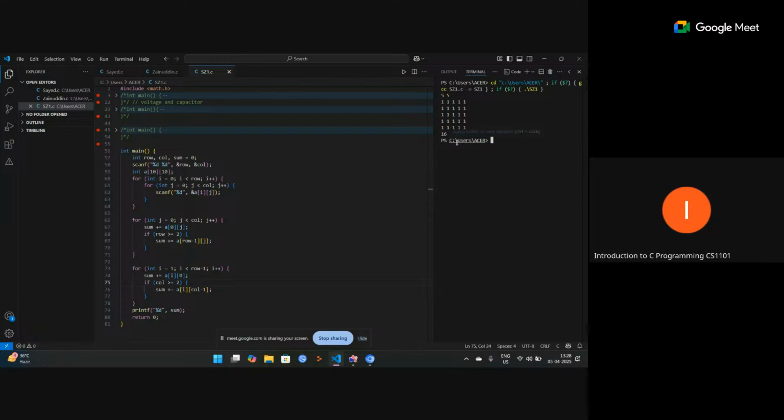Like 1 2 3 5 6 7 8 9 10 11 12 13 14 15 16. Okay, one second, let's see. So sum plus equal to a0j. Then if row is greater than equal to 2, then j.